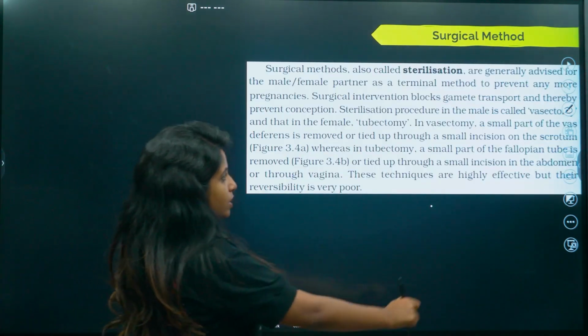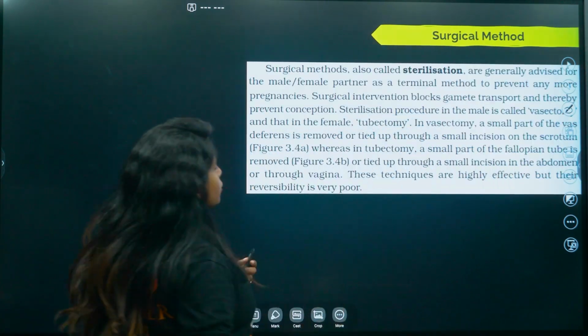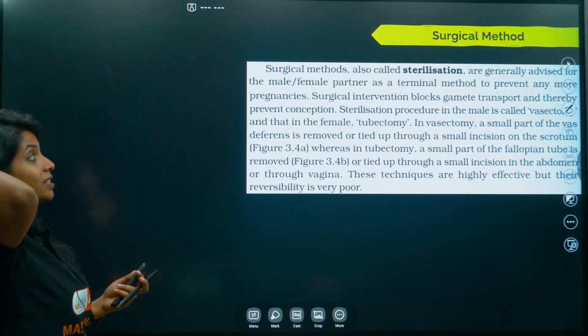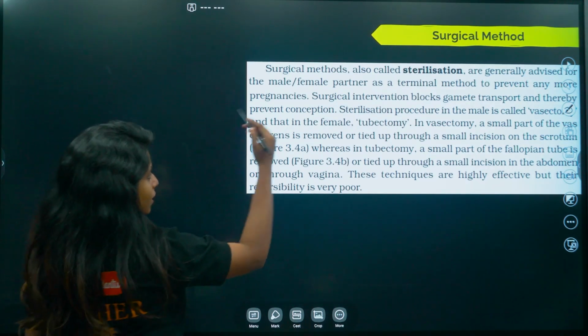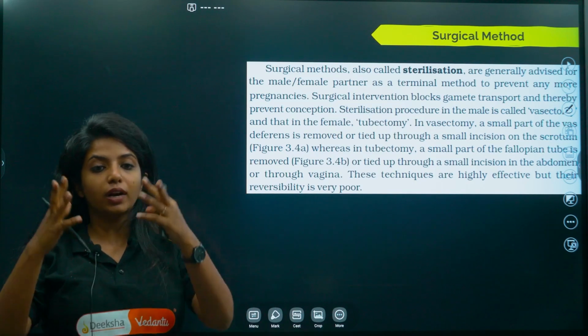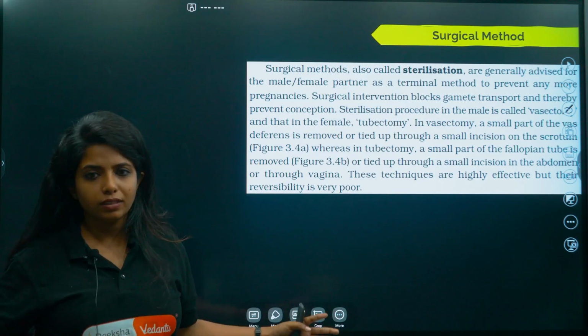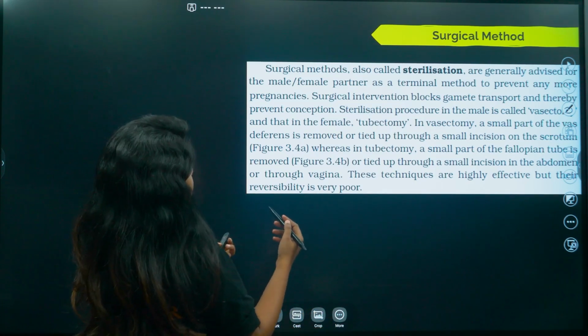Let's read it, and with this we might be ending our topic. Surgical methods, also known as sterilization. Yes, these methods are surgical as we are using surgery to cut this and tie it and all of these things. This is also known as sterilization.